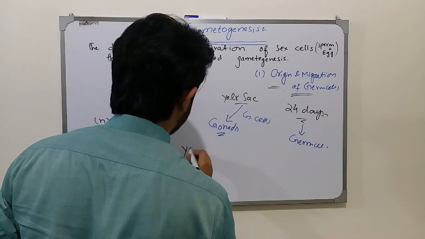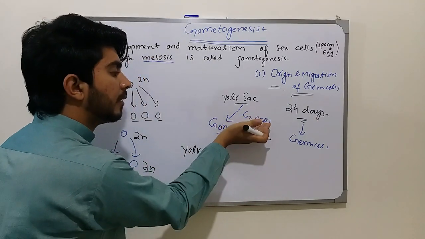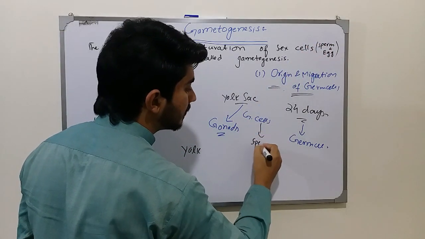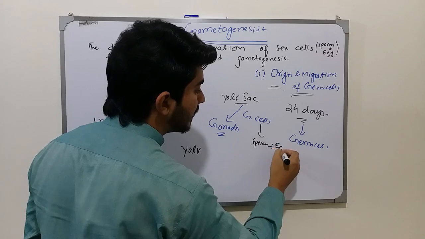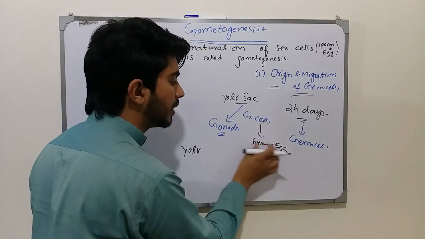These germ cells are the main cells, the first cells that mature into the sperm and the eggs.